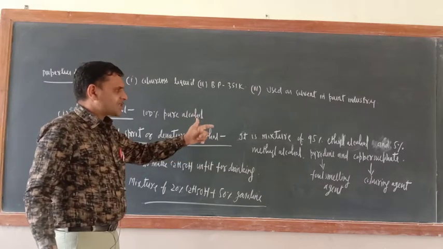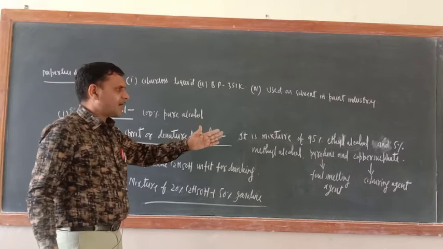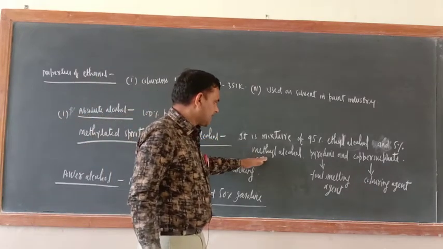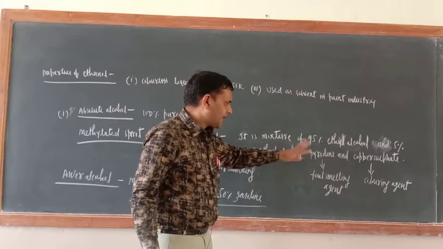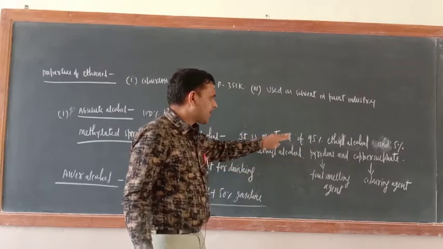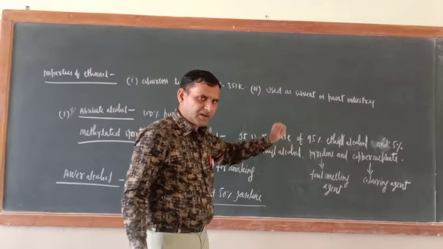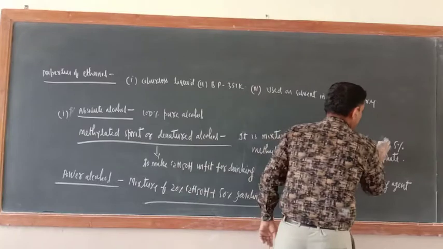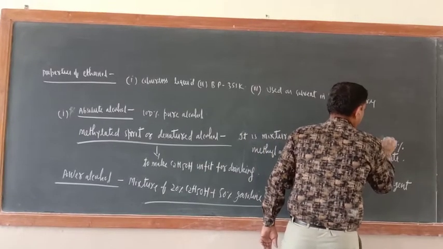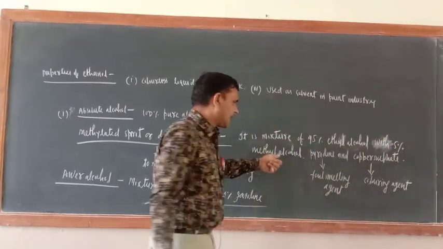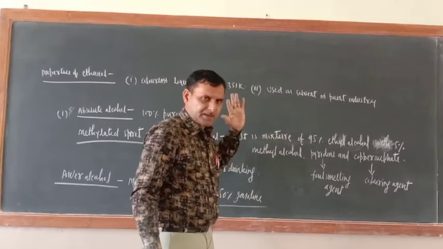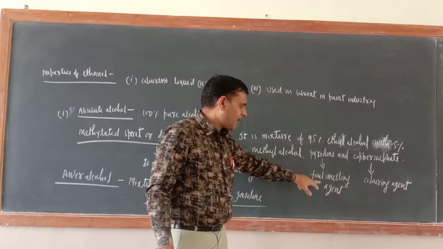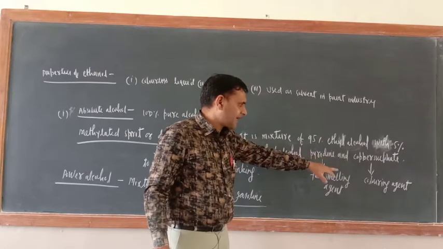It is a mixture of 95% ethyl alcohol with 5% methyl alcohol, pyridine and copper sulfate. Just see what the function of pyridine is here: it is a foul-smelling agent, and copper sulfate is a coloring agent.